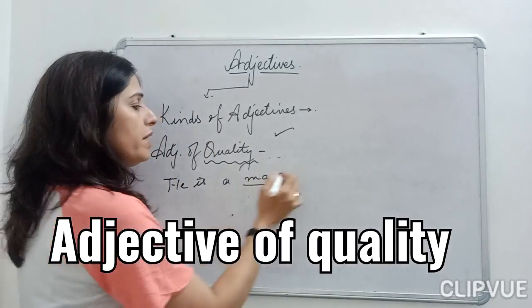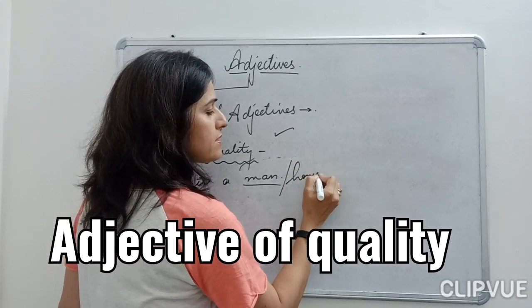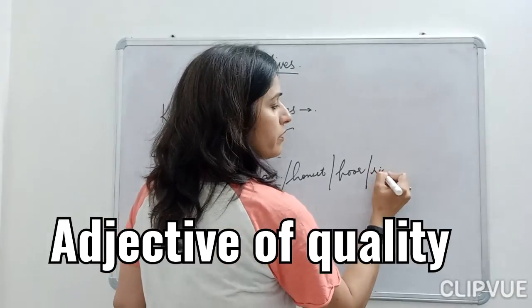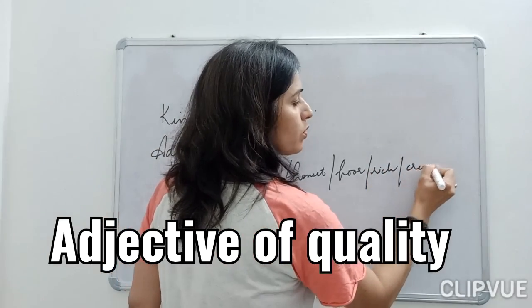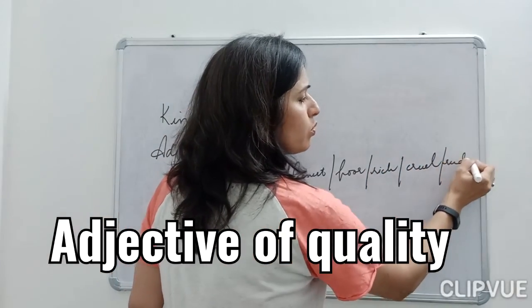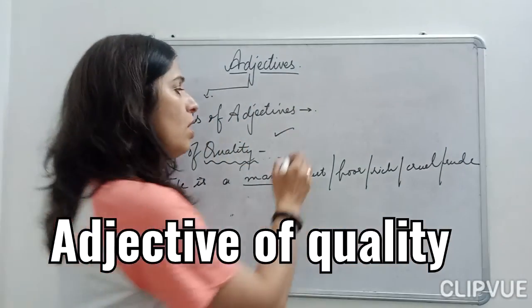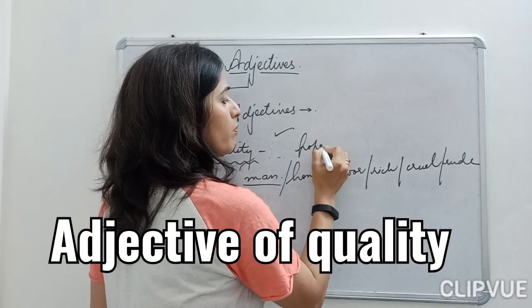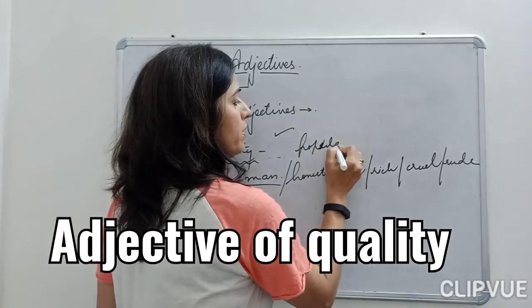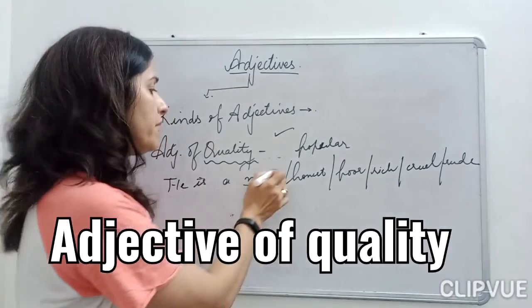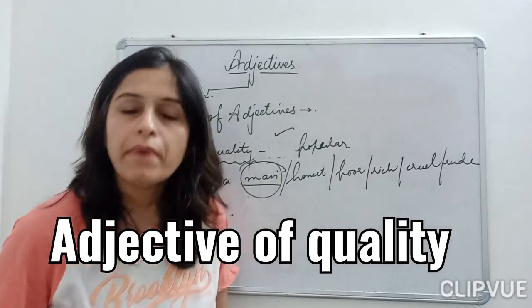So I'll say: he is an honest man, he is a poor man, he is a rich man, he is a cruel man, he is a rude man, he is a popular man. All these adjectives are describing my noun, that is the man.